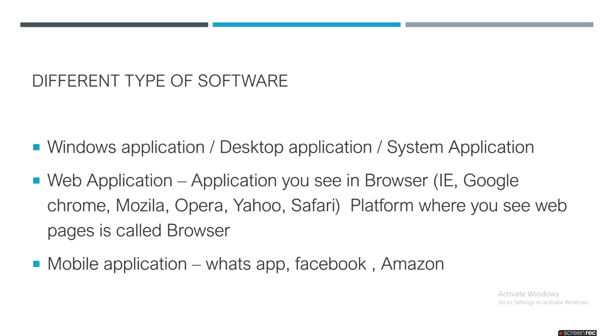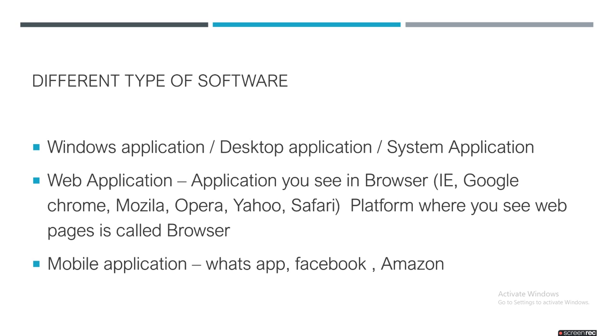An application that is not displayed in a browser comes under Windows application, also called desktop application or system application. After that, web applications. Web applications are the applications you see in the browser, or websites of different kinds. Those come under web applications. What are the different browsers? There are Internet Explorer, Google Chrome, Mozilla, Opera, Yahoo, Safari. There are many browsers.